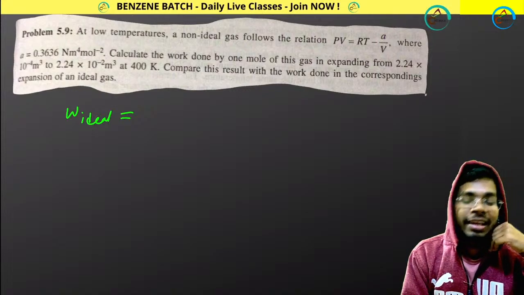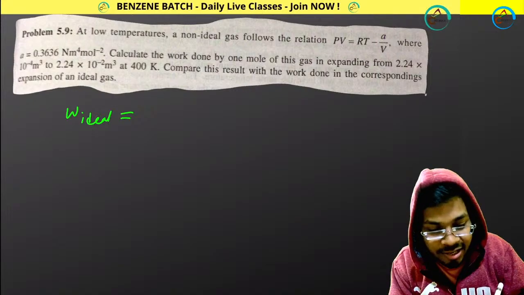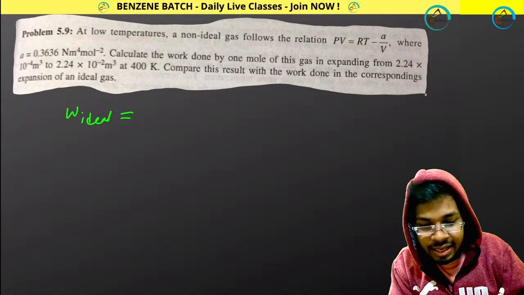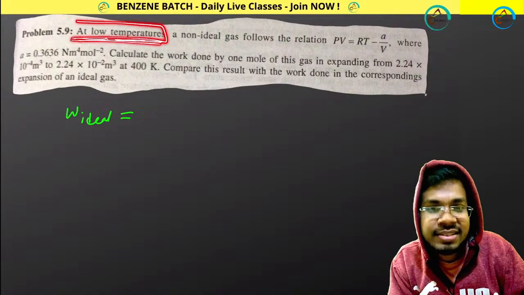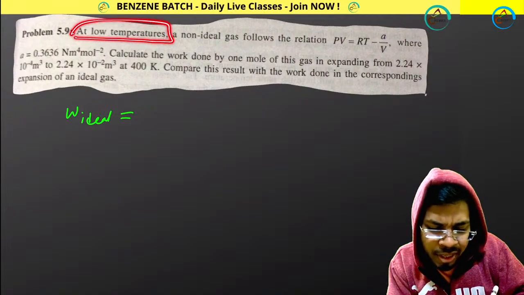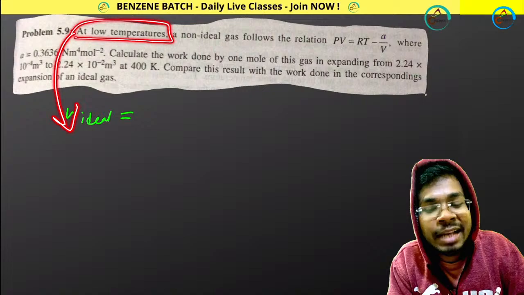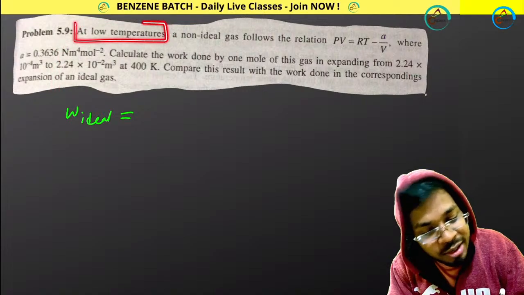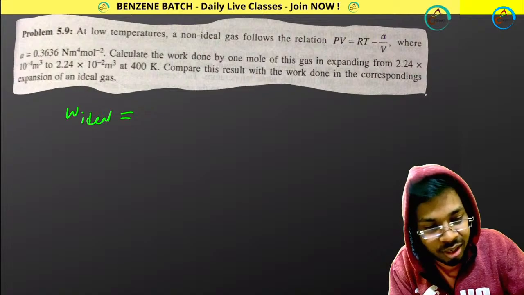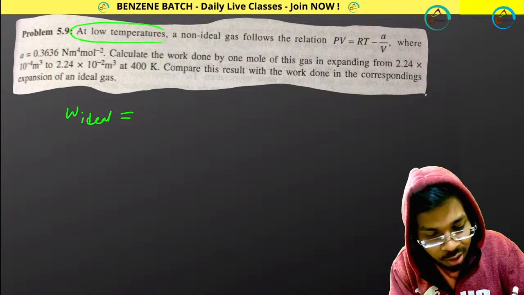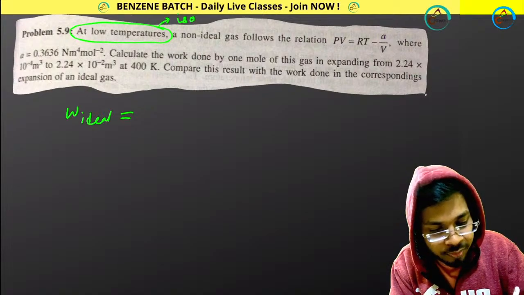Isothermal. Okay, very good. Yes, this is for isothermal process because here it is written that at low temperature, that means temperature is fixed. At low temperature, you will be continuing this whole experiment. That means temperature will be low throughout the reaction. That means temperature is not changing. That's why isothermal. That's how you will understand iso.